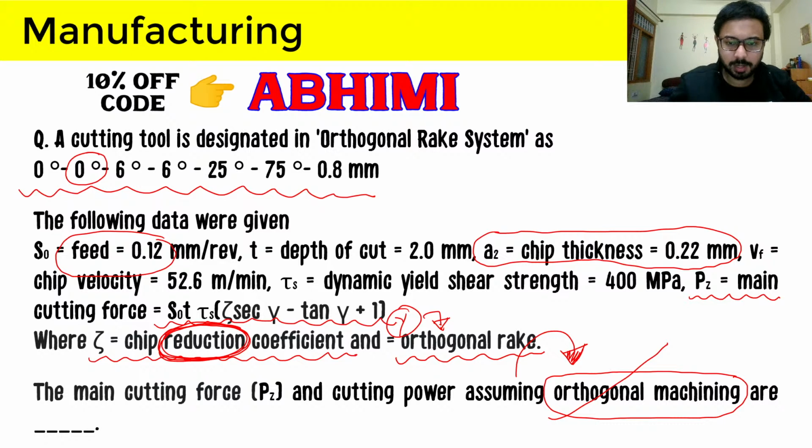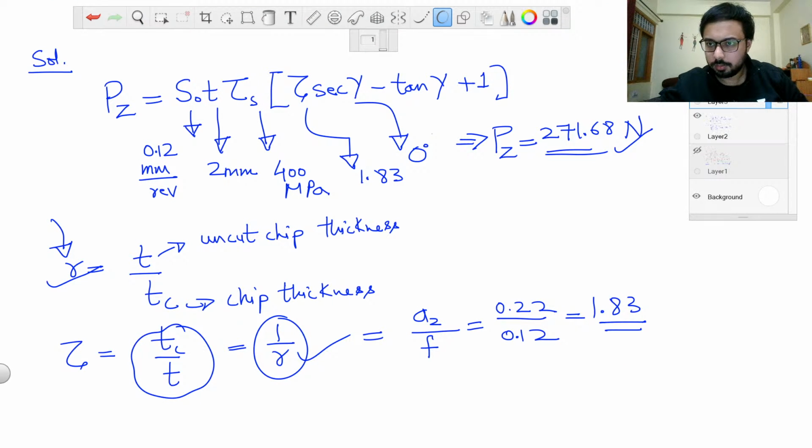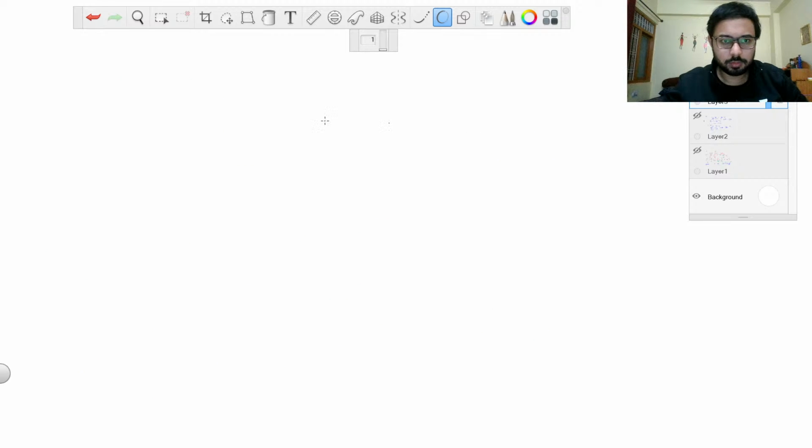Cutting power is asked, and when I was reading the question, I didn't read that chip velocity is given. I thought cutting velocity is given, but chip velocity is given. So what will be the cutting power? Let us calculate the cutting power here.